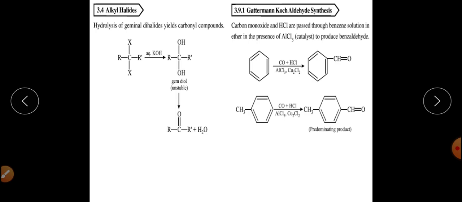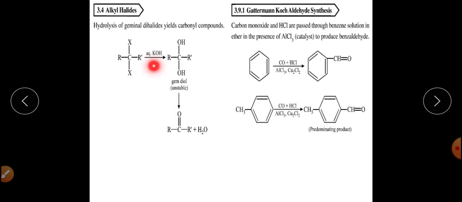Now some next methods: alkyl halide, and how the alkyl halide can be converted into aldehyde or ketones. This is the reaction by which you can convert it. This is simply a hydrolysis reaction, and the hydrolysis is basically on the geminal dihalides, where the halogen groups are attached to the same carbon atom.